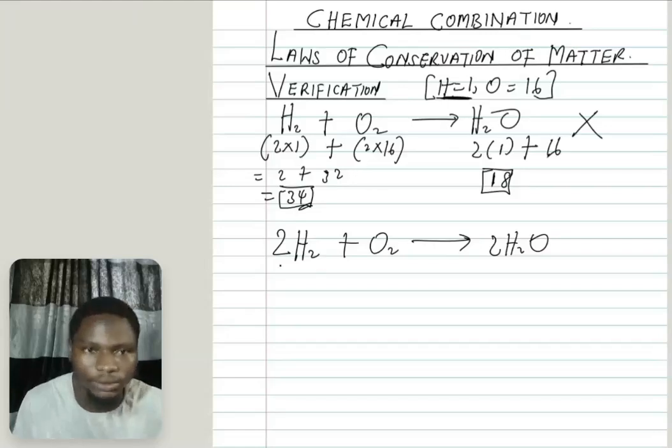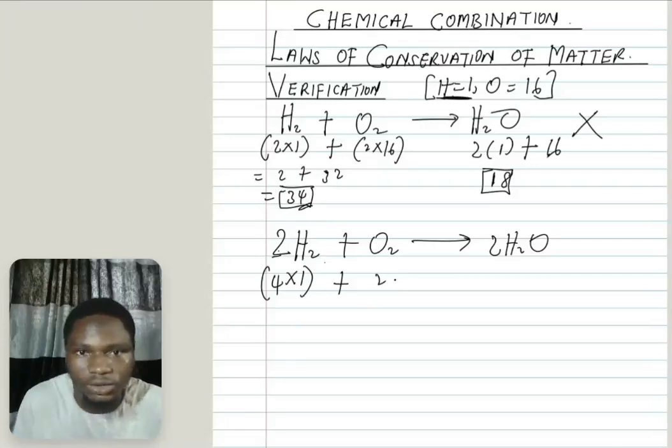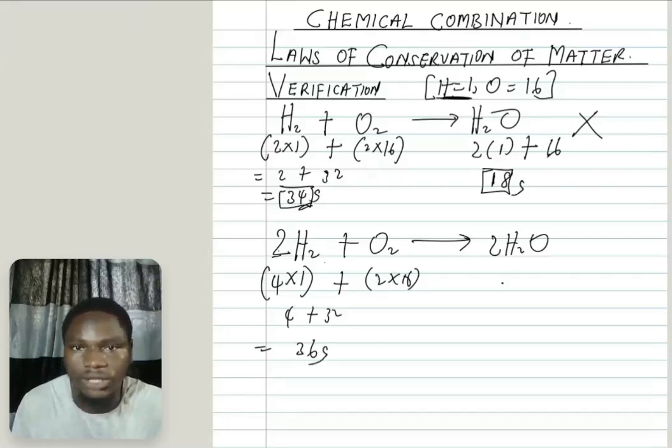Okay, let's look at this one. Now, if you observe this, I'm having 4 hydrogen. You know, these 2 times these 2, that's 4. Then hydrogen itself is 1. That's 4 times 1. Then plus, here I have 2 times 16, and that's 32. So this will give me 4 plus 32, and my answer is 36 grams. That's what I have, 36 grams. And just put grams.